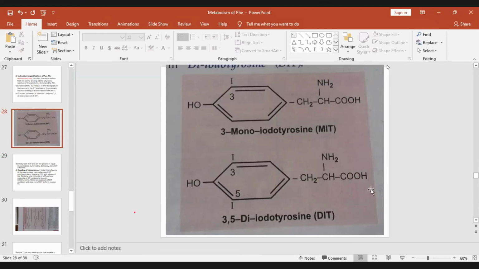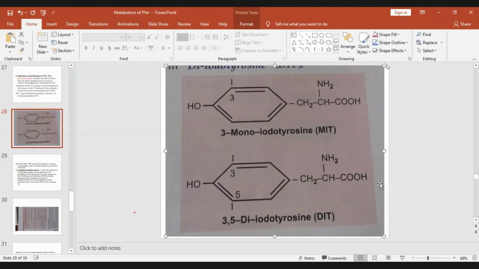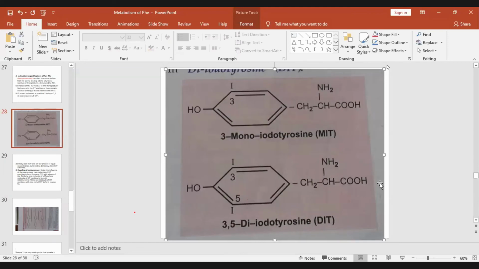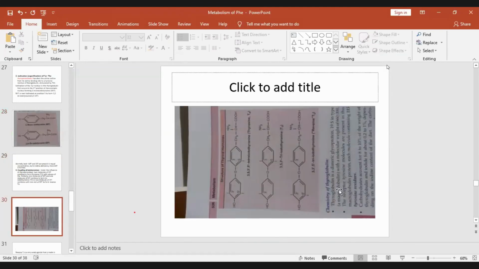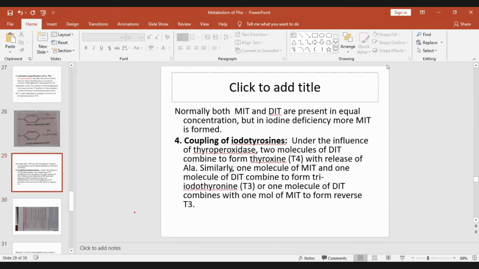So when tetraiodothyronine or triiodothyronine is formed, this part is removed, forming T4 or T3. So here again you should remember that one molecule of monoiodotyrosine and one molecule of diiodotyrosine combine to form triiodothyronine.